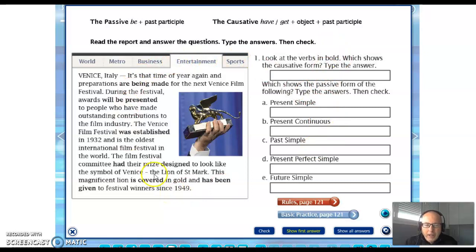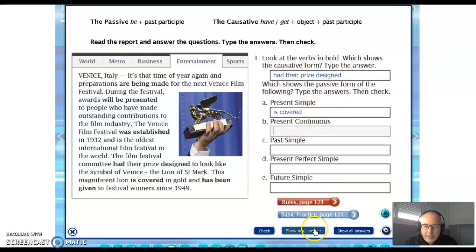And now, let's check the verbs in bold and let's answer the questions. Look at the verbs in bold, which shows the causative form. The causative is have, get plus the object. So forget about this one because we're going to start with the passive first. So, which shows the passive? Present simple passive. Check in the writing and tell me what is in the present simple. Yes, of course, that's in the present simple. Forget about this one. We'll be talking about that later. So the present simple is covered.